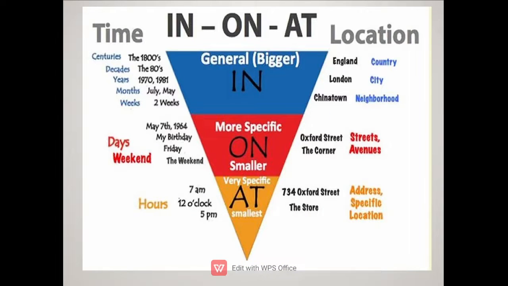So again, just to give you a better idea: in is when you talk about a bigger location, on is when it is very specific, and at is completely specific, the smallest point. And here you can see time and location means in, on, at. They are the prepositions of time also, and the prepositions of place also. In general, when you have a bigger time frame, it is in. When you have days or weekends, it is on. And when you have a specific time, it is at.